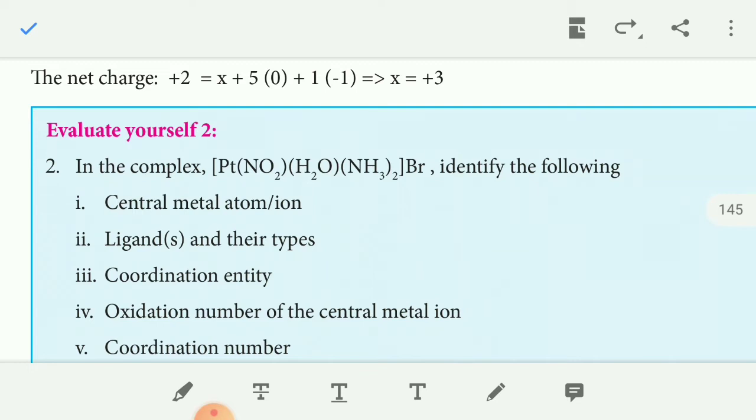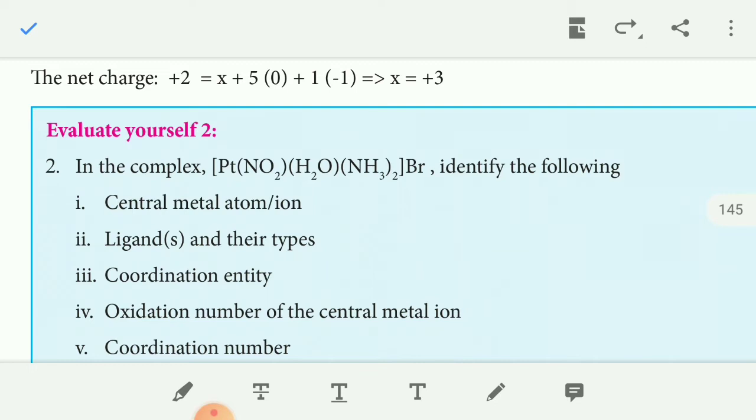Now calculate the central metal atom. Platinum is the central metal atom, and NO2, H2O and NH3 are the ligands. The coordination entity is [Pt(NO2)(H2O)(NH3)2].